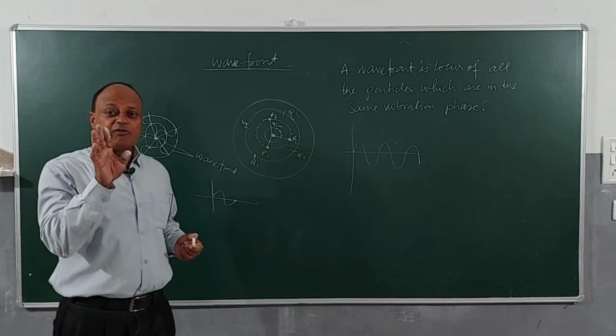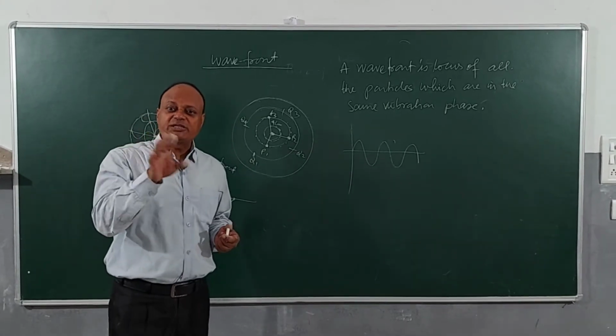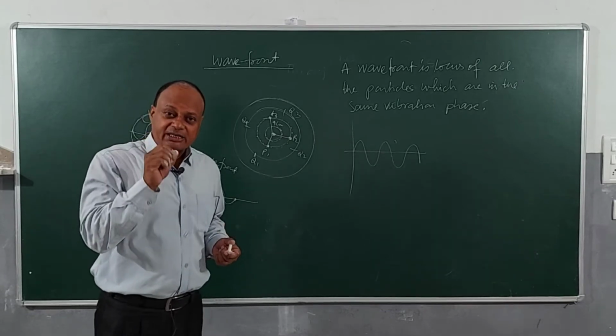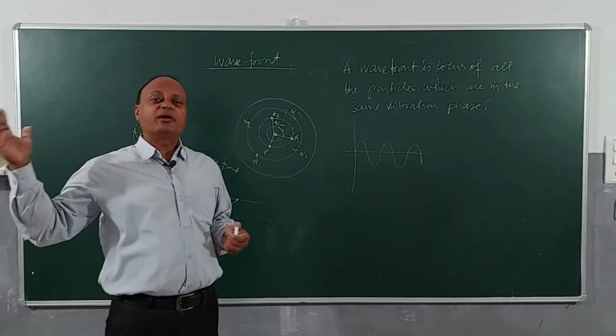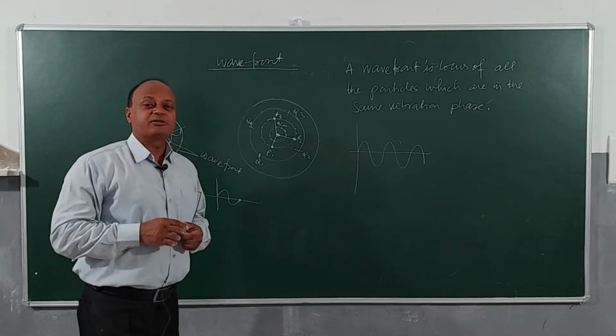Clear? Remember, till now I have not mentioned this word ray. I am not using this word ray. I have only spoken about wave front, because Huygens theory said that light is propagated in the form of wave fronts. Right? Once you understood wave front, we will see how many types of wave fronts are there. Okay?